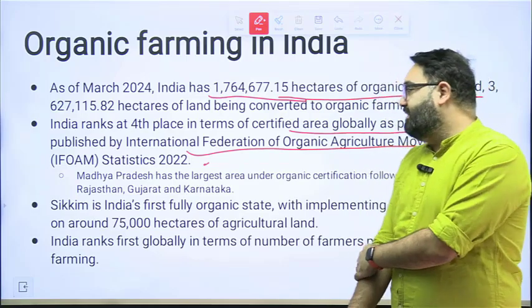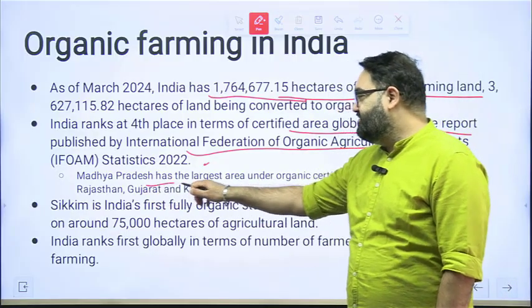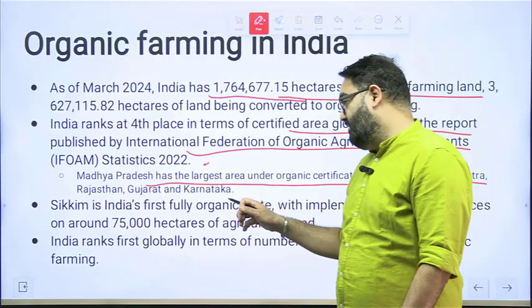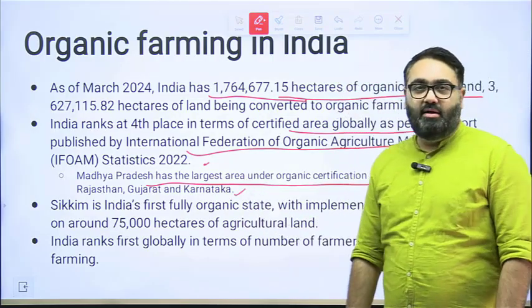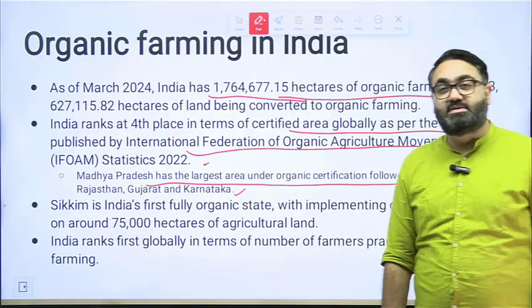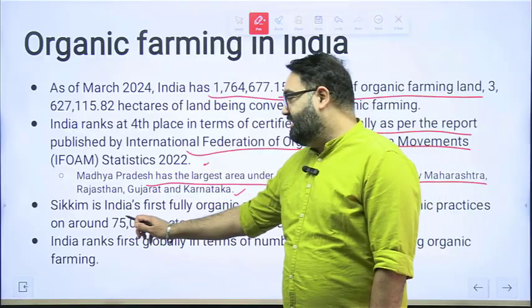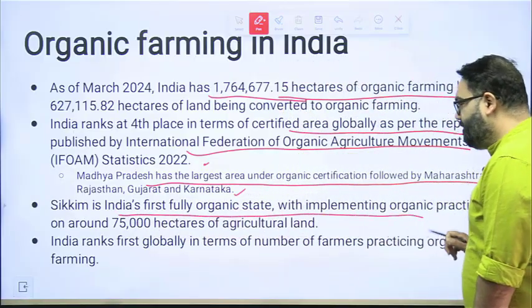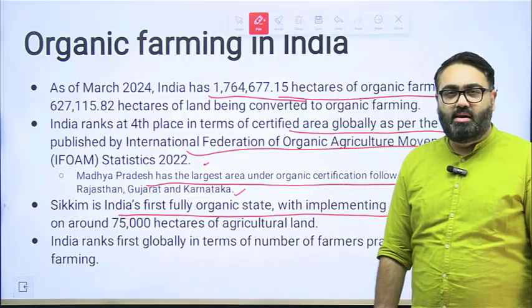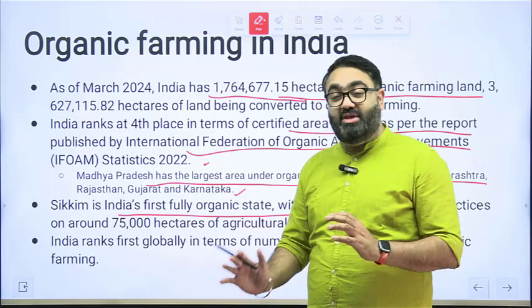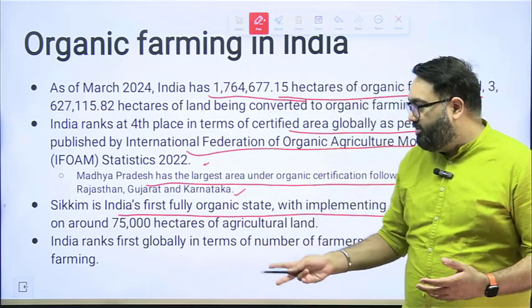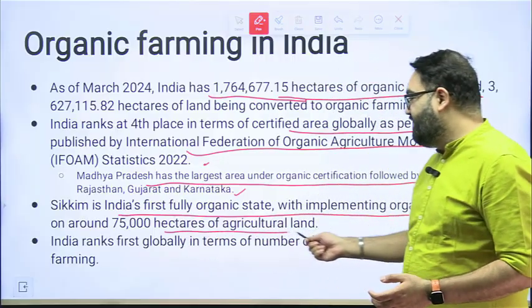Amongst the states in India, Madhya Pradesh has the largest area under organic farming, followed by Maharashtra, Gujarat, Rajasthan, etc. The one state in India that announced a few years back that we are 100% organic now is Sikkim. Sikkim is India's first fully organic state. They were able to do that because it's a relatively smaller state, obviously. When you deploy the same things on a much larger area, it becomes much more difficult. Sikkim was able to do that. It has around 75,000 hectares of agricultural land.